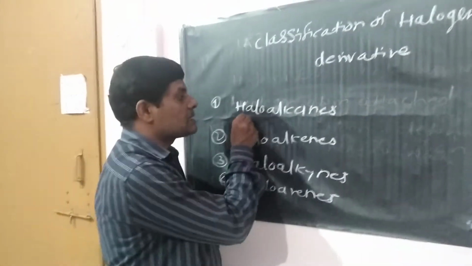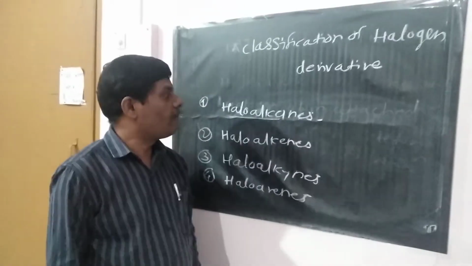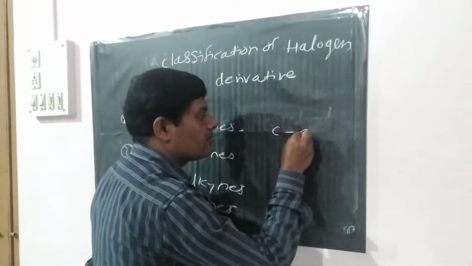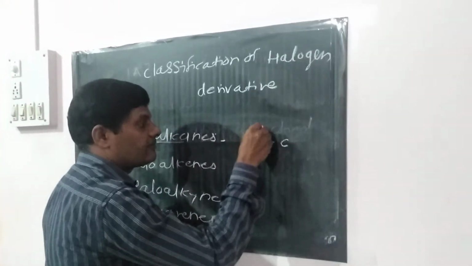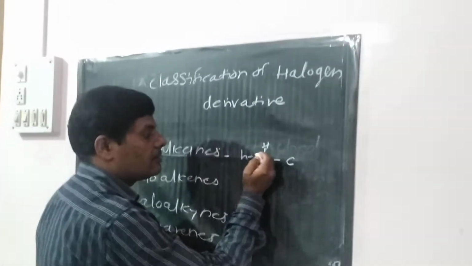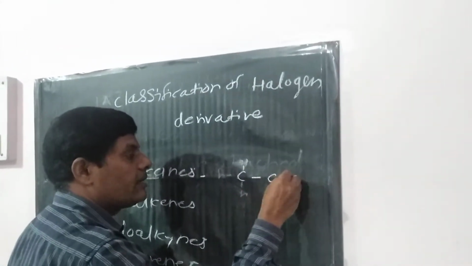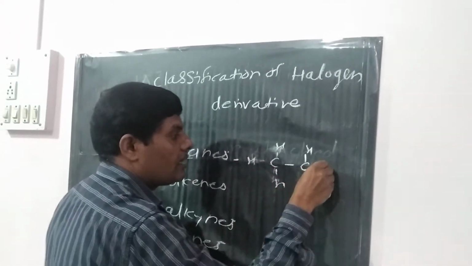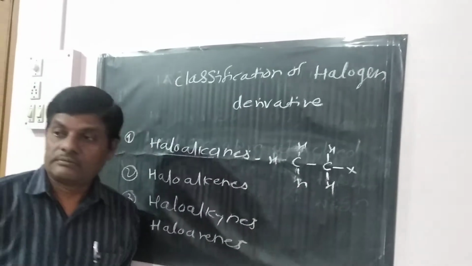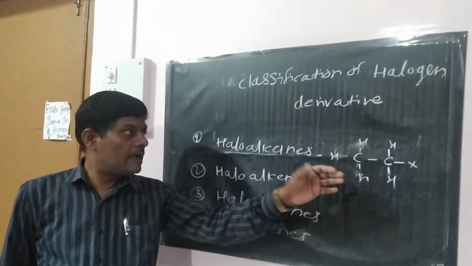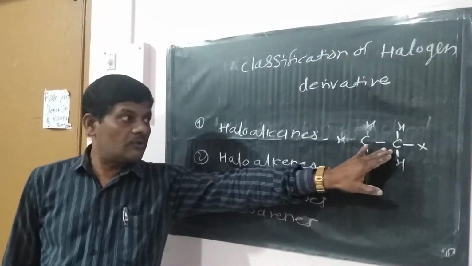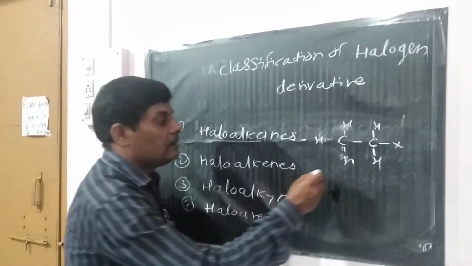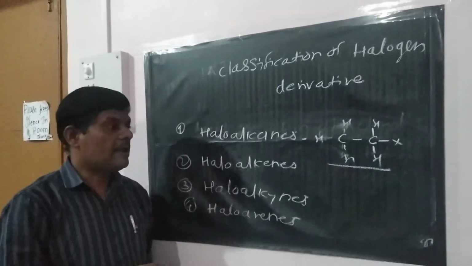So what is the meaning of haloalkanes? When the skeleton containing carbon is an alkane and a halogen atom, such as chlorine or bromine, is attached in place of hydrogen, with X as the halogen, it is known as a haloalkane.